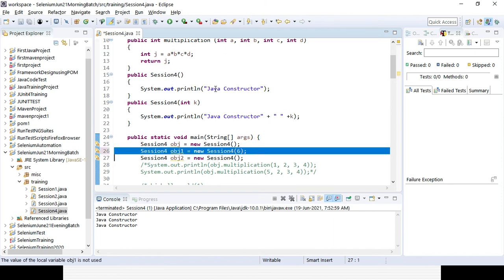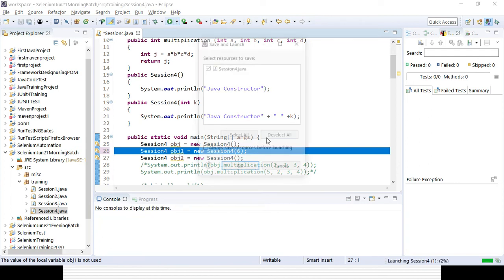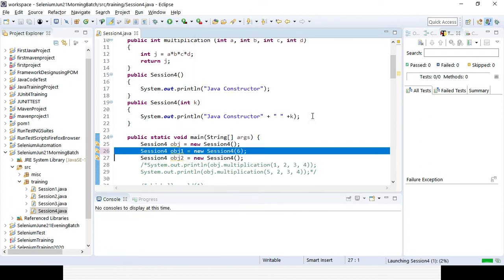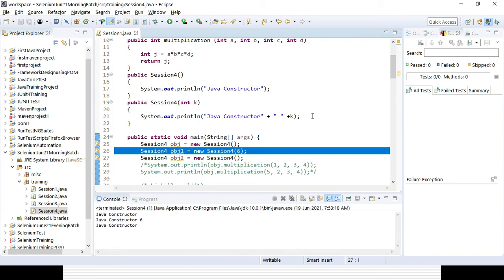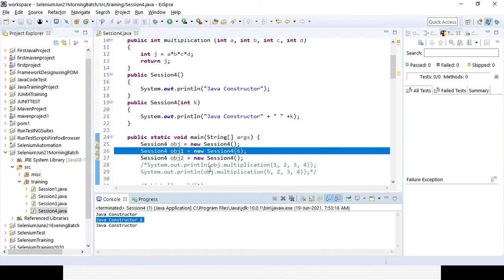So that's why we can overload multiple constructors, and as and when an object is created with the help of the new keyword, it will use whichever constructor matches. With the new keyword, it will use the constructor you have written for your class. You can see, so that is the difference between a constructor and a method.